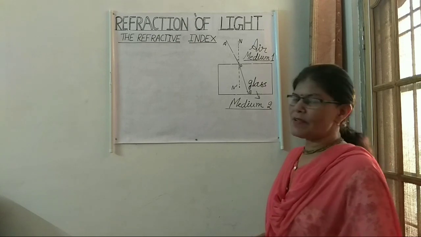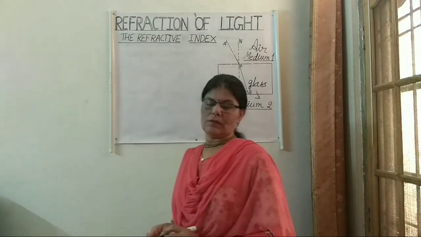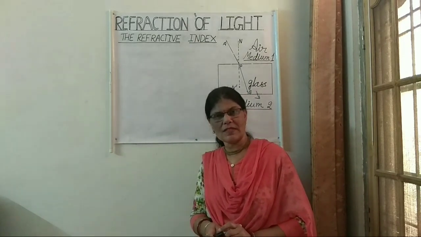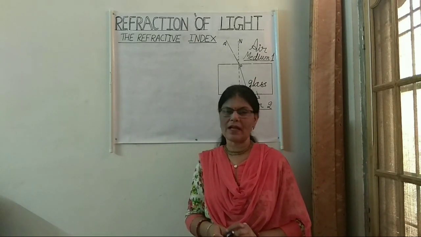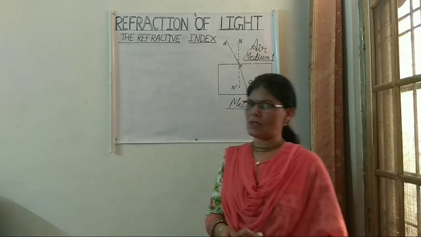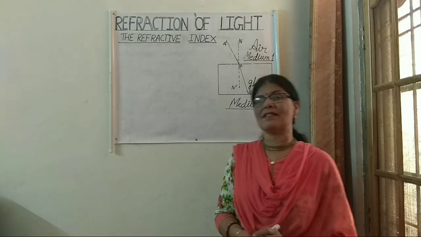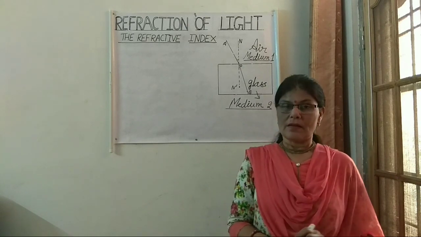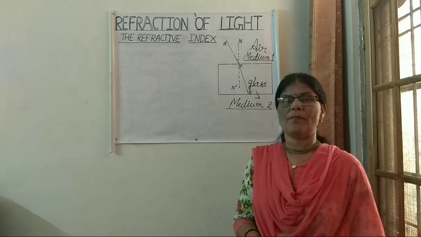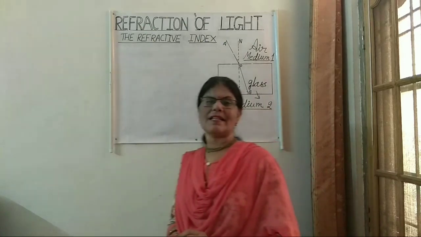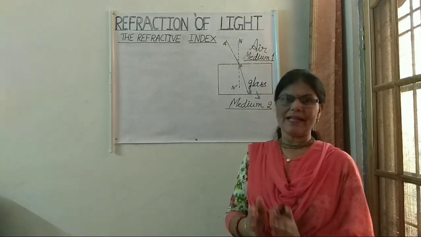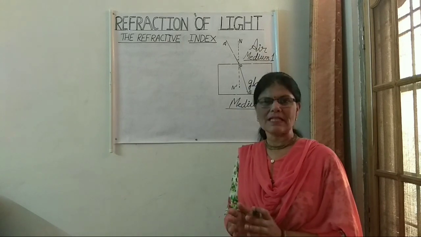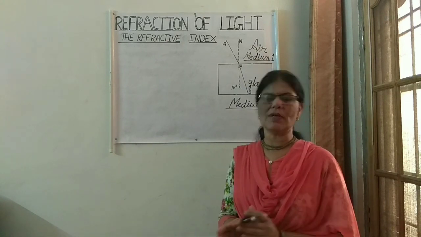Refractive index, as we have done in the second law of refraction, is that the ratio of the sine of angle of incidence to the sine of angle of refraction is equal to a constant, and this constant represents the refractive index. Refractive index is the extent of bending of light, or the extent to which the light changes its direction of propagation when it passes obliquely from one medium to another medium.